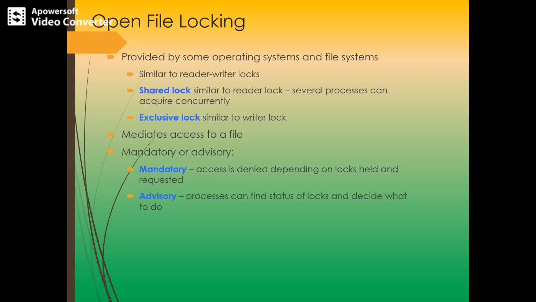And there is another type of lock, called mandatory lock and advisory lock. With a mandatory lock, access is denied depending upon the locks held and locks requested. And with an advisory lock, the process can find the status of the lock and decide what to do.